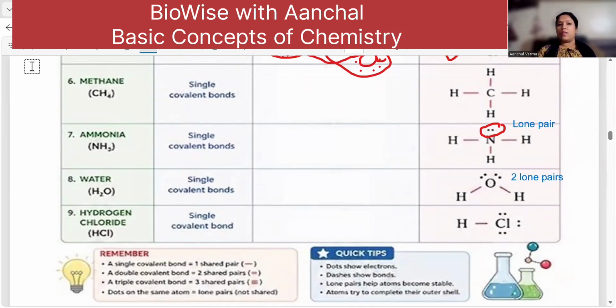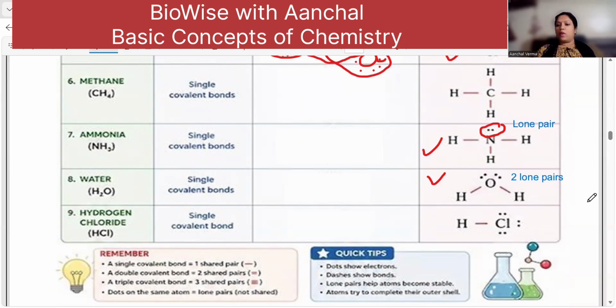Now hydrogen has 1 electron in the outermost orbit. Chlorine has 7. Sharing is 1. Understood? Understood the concept of lone pair? We'll come back to the lone pairs again in the coordinate bond. Because in coordinate bond, it's just giving. No sharing, no taking. It's just giving. Giving means to share, not forever. Okay? So this is how covalent bonds are formed.